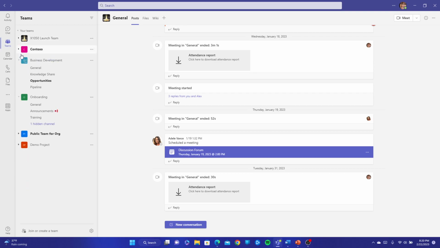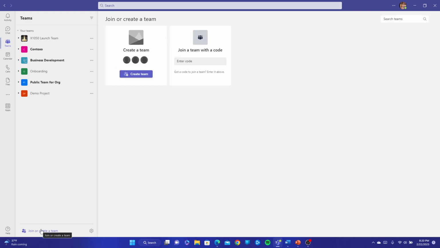Now, if you want to join a team, you can go all the way to the bottom of the list, where you'll have the option that says join or create a team. We'll click on this, and from here I have the option to create a team. In some cases, you may not have it, depending on your organization. We'll have the option to join a team if they provided you a code. In some cases, you'll see some teams already available here where you can click on join. Typically, these are public teams if they pop up within this view. Or you can simply go to the search section and search for the particular team that you want to be a part of.